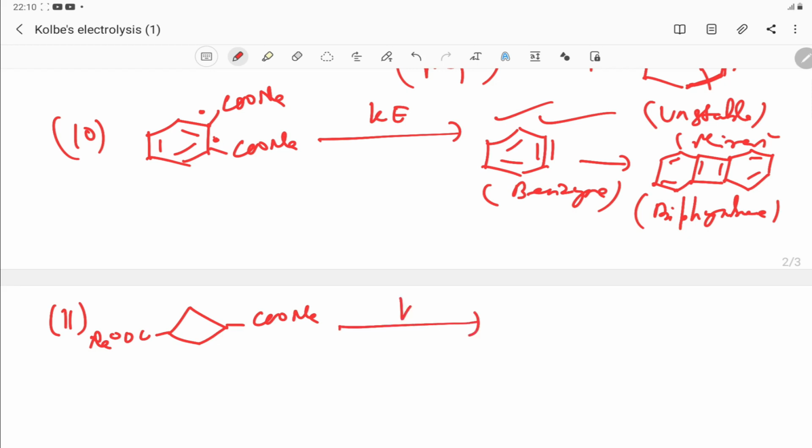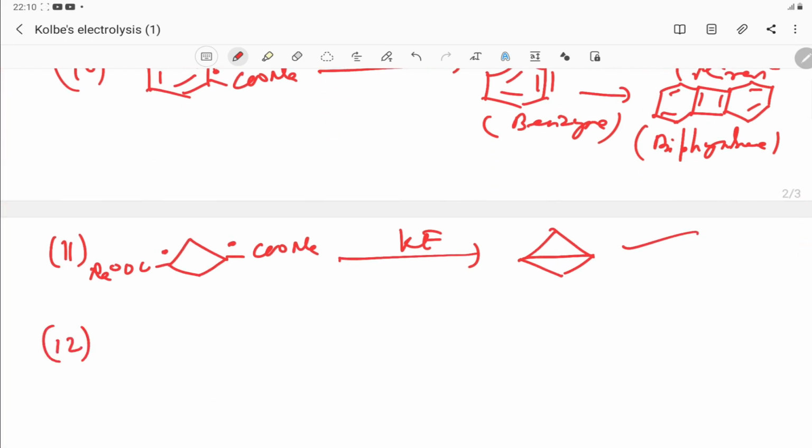When it undergoes Kolbe electrolysis, here if you see, this is your free radical, this is your free radical. So both free radicals form a bond. This type of bicyclo compound will be formed as a product.